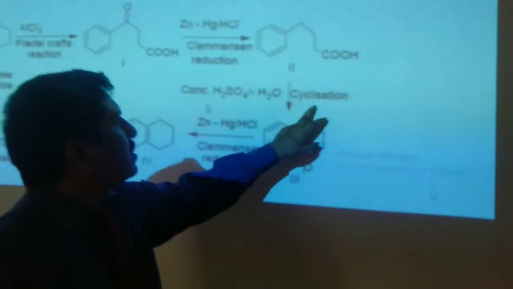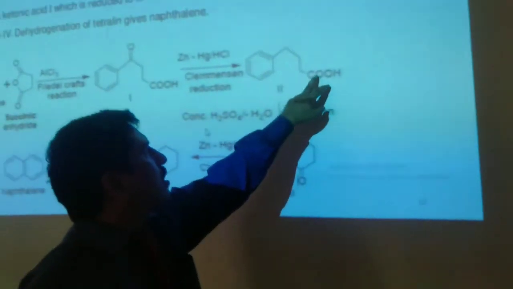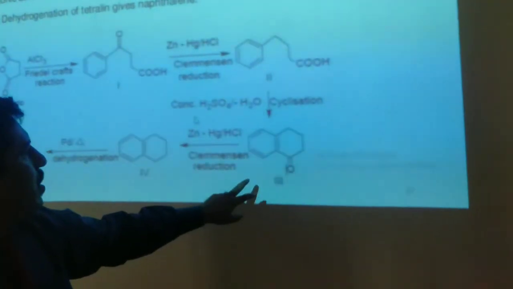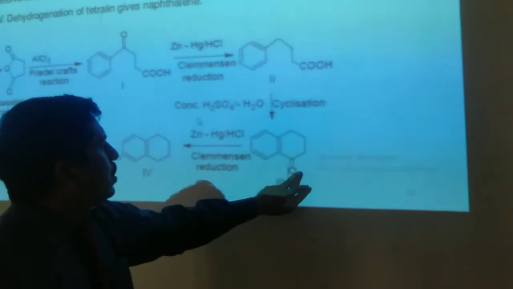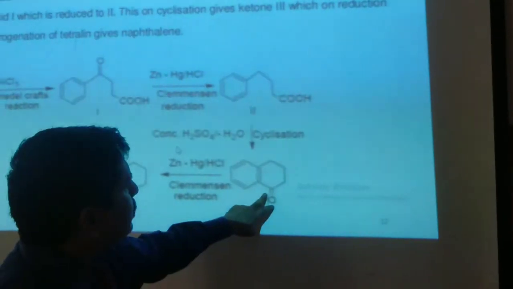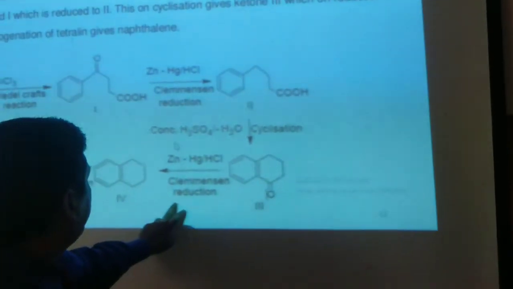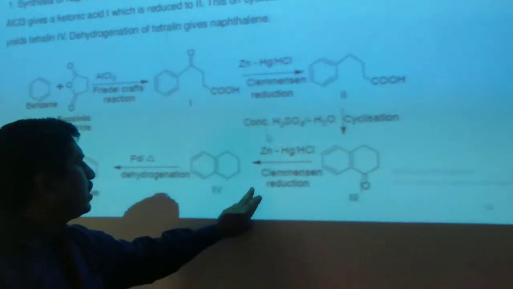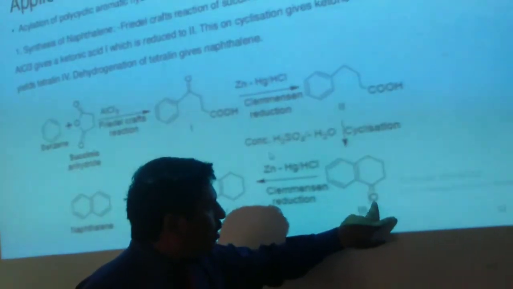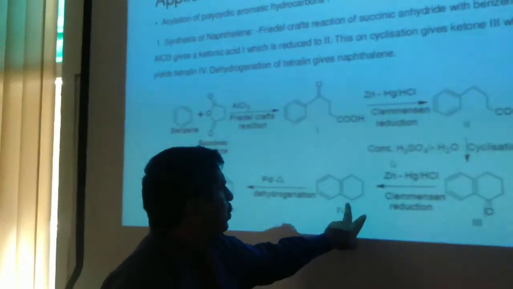On cyclization, the carboxylic group will form a cyclic compound, and a cyclohexenone ring will be formed. On Clemmensen reduction, that carbonyl group will also be converted into CH2.